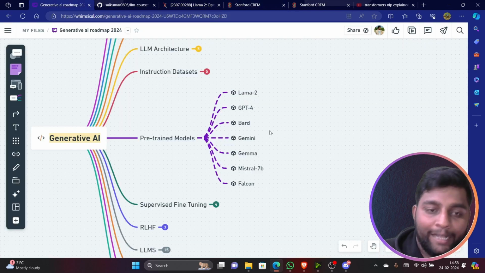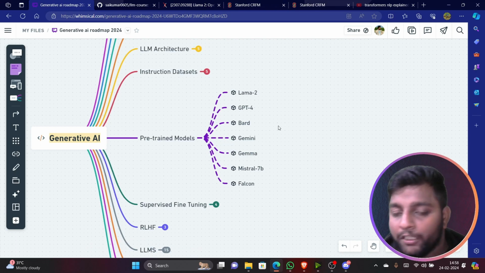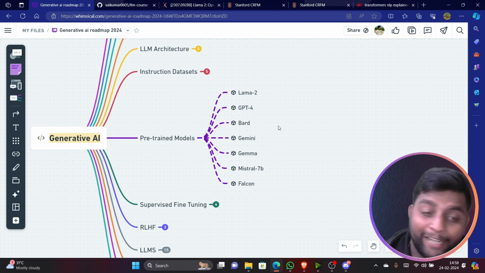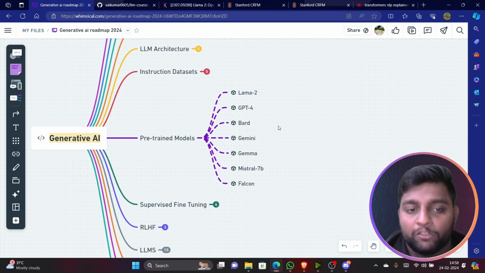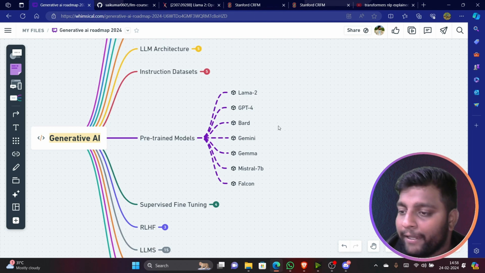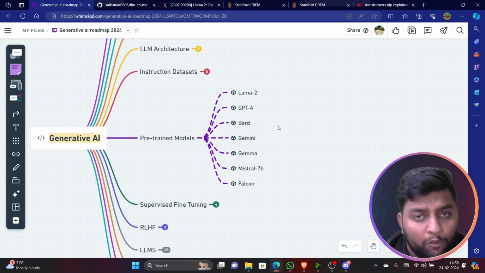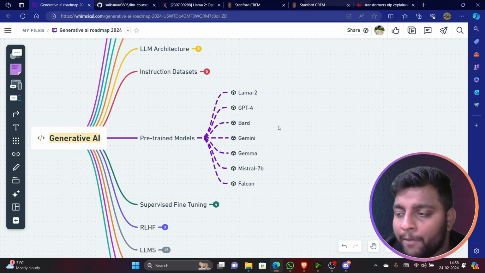And remember one thing, guys, these all are pre-trained models. Which is nothing but you don't need to write any code from scratch. You will just be importing them and fine-tuning them. Based on your fine-tuning data set, these models will work at the back end. So if you know how to use one model, that is GPT-4 or BERT or Gemini or even Llama 2, you can automatically use all other models.